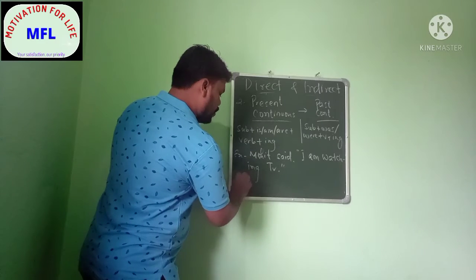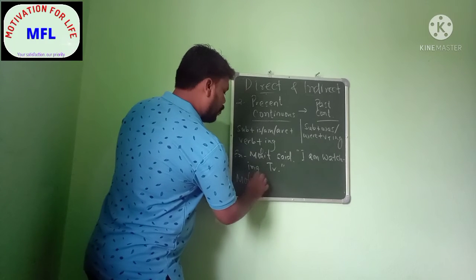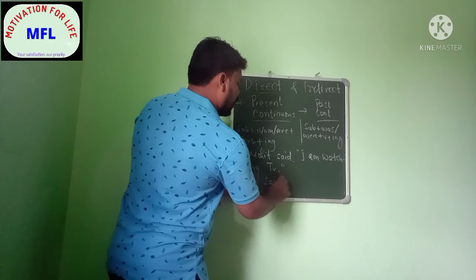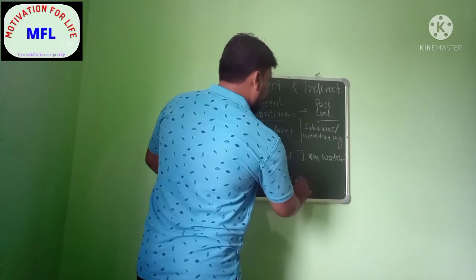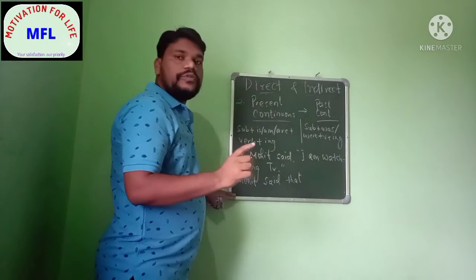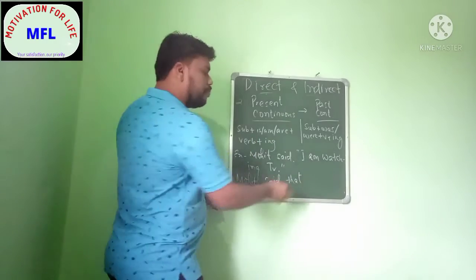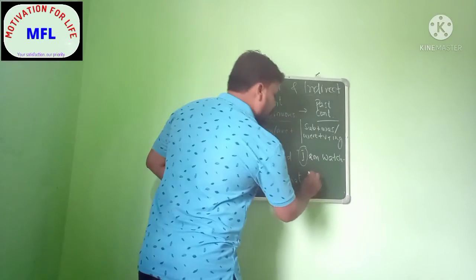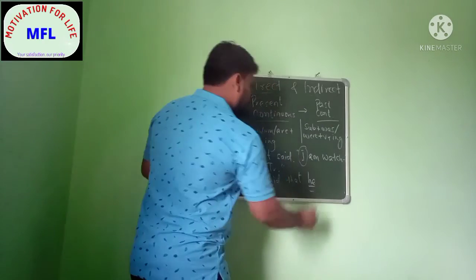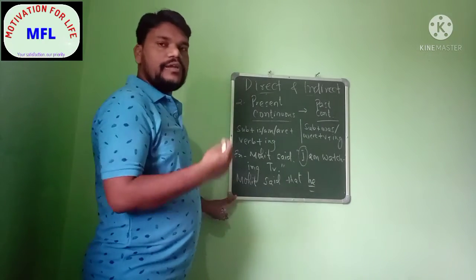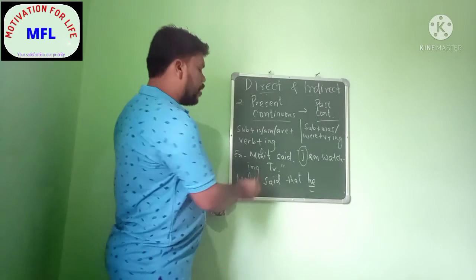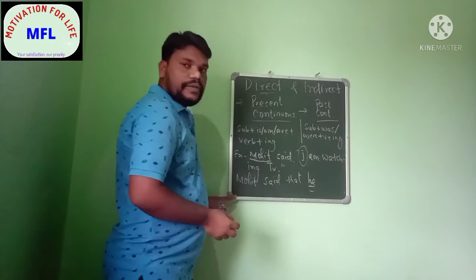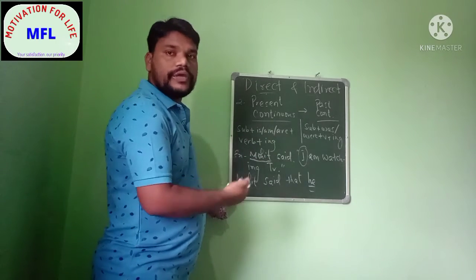So here you can see that Mohit said that, and as I have told you, hope you might be remembering that this pronoun will be converted and it will become he. Why have I written he here? Why not she or why not it? Because you can see there is a human being and we are talking about Mohit.